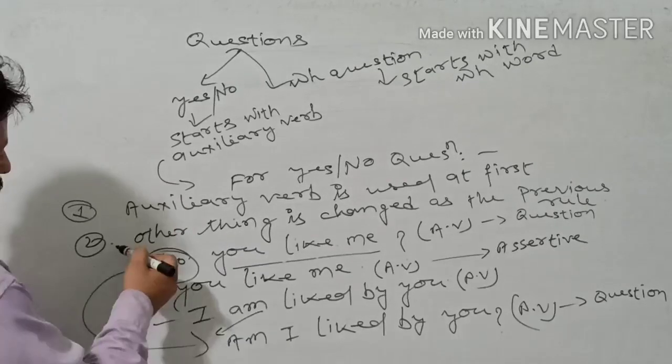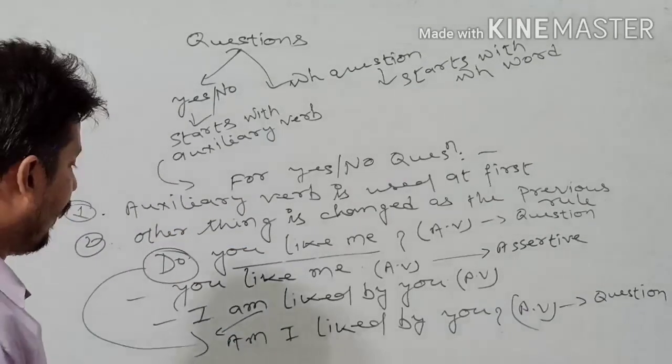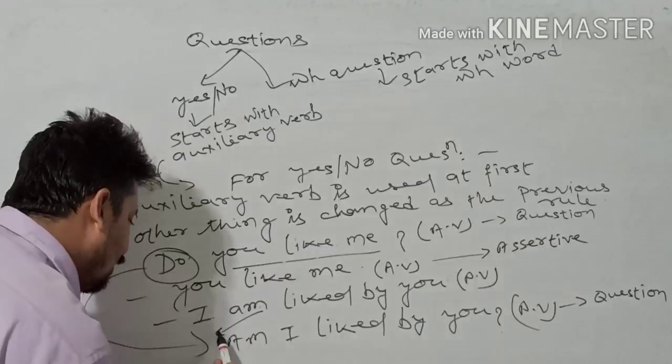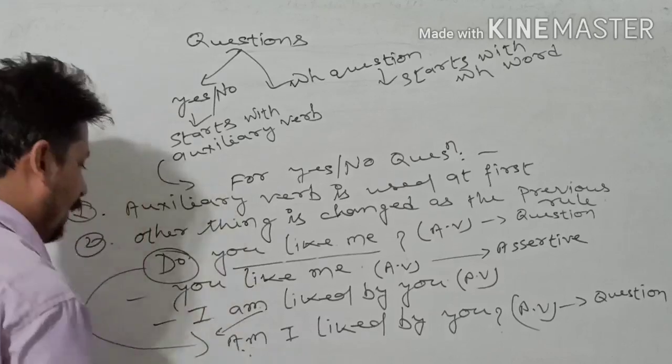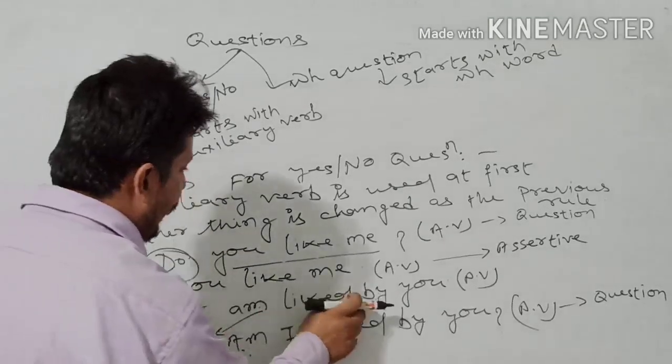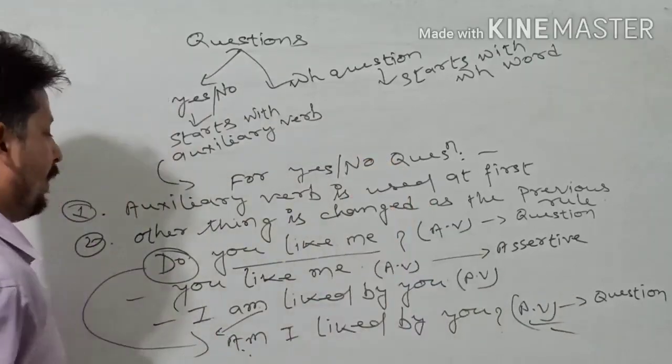As I told you in the first rule, the auxiliary verb is used at the beginning, so this auxiliary am comes at the beginning, and the rest you write the same. Am I liked by you? That is your answer for the given question.